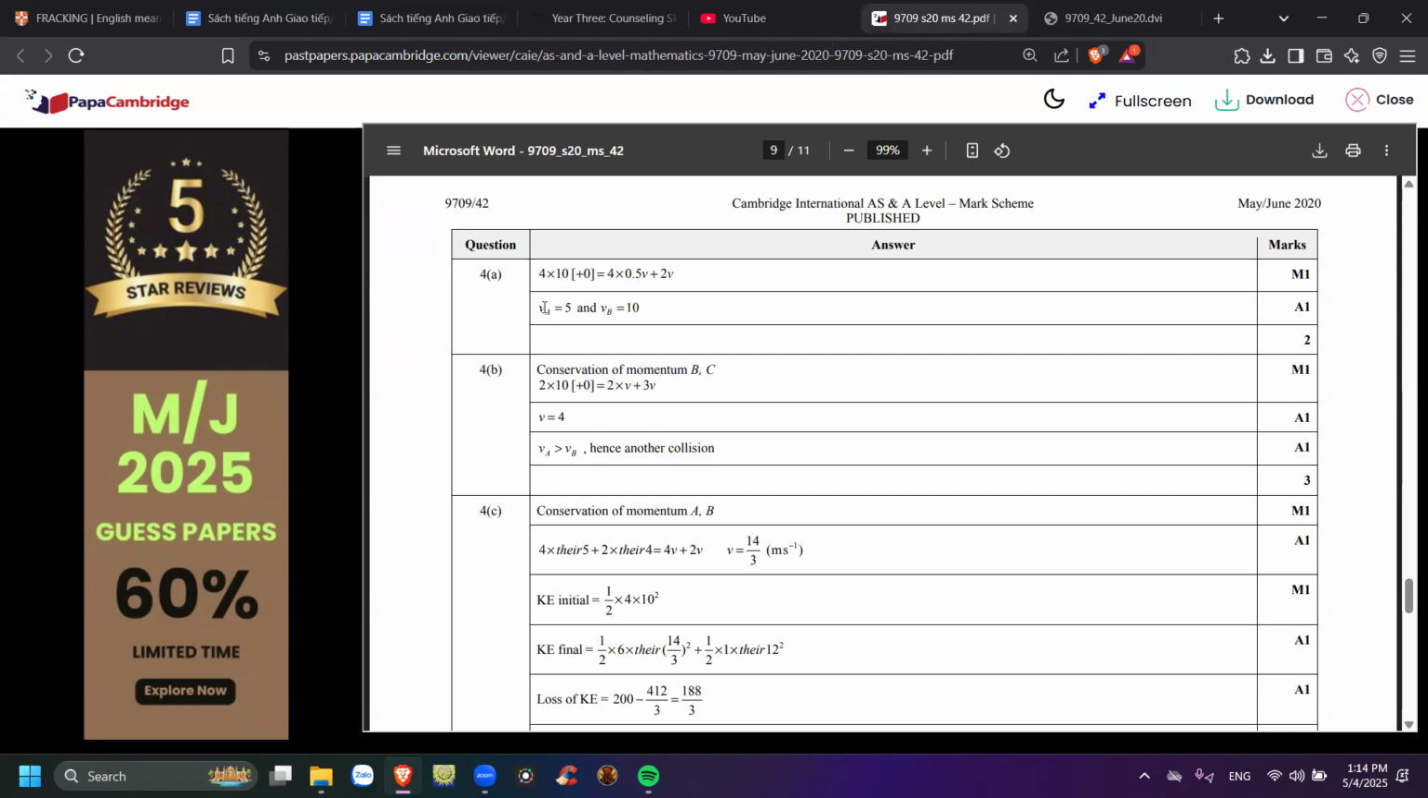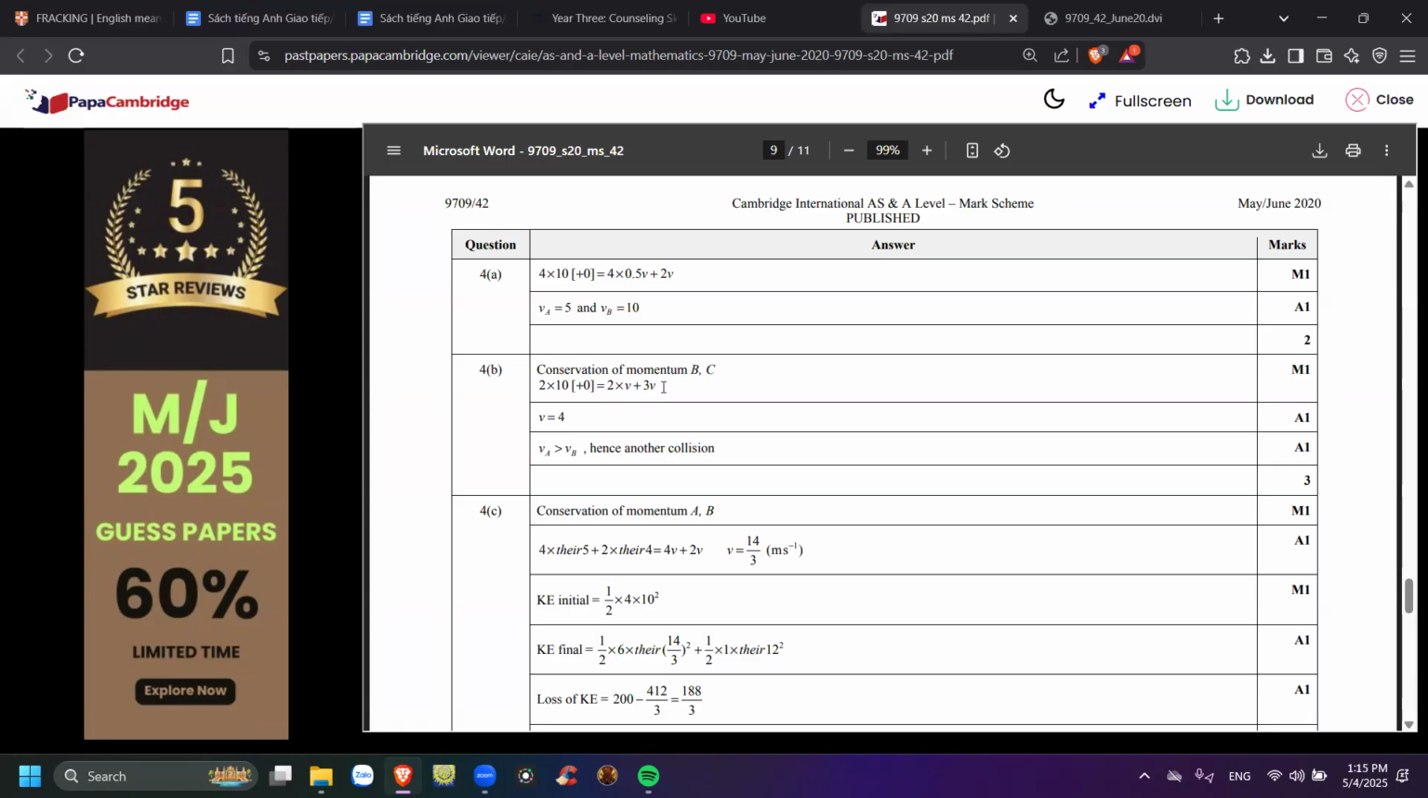Question A, VA is 5, VB is 10. And then B is going to collide with C, but C is not moving. So 2 kilograms times 10 plus 0 is going to be this V, the speed of B final, right? Cái V này là cái vận tốc của cái B sau cái va chạm thứ hai. After the second collision, this is V.